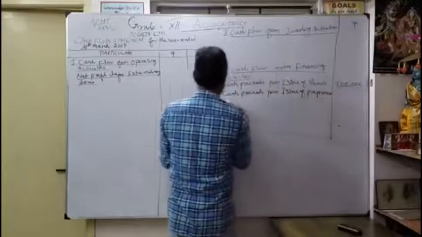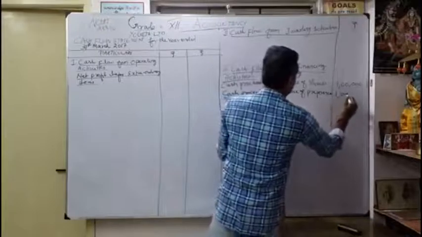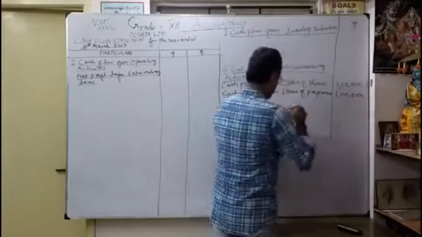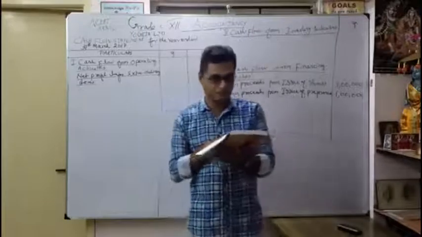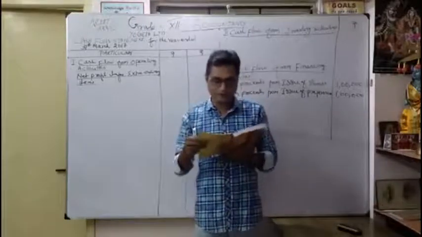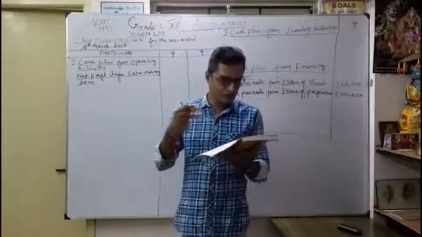How much? Again 1 lakh. Likewise, we finished our equity shareholders' fund. Under that, share capital, note number 1, we completed.